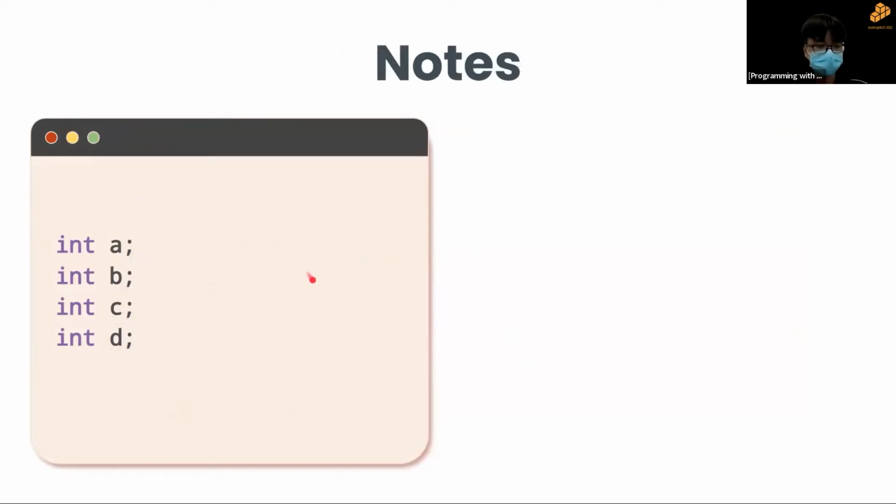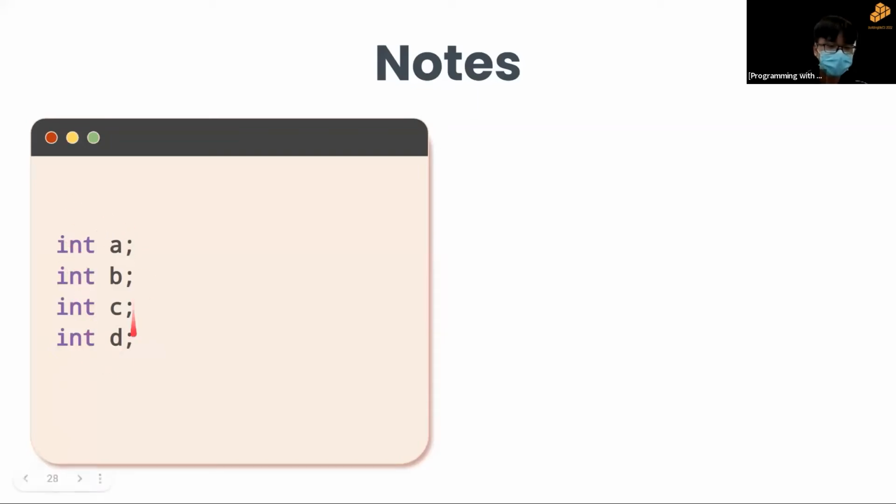So let's say I want to declare multiple variables. They are all integers without any initial value. I could do it this way, where I have 4 lines: int A, semicolon, int B, semicolon, int C, semicolon, int D, semicolon. I could do that, but it takes up 4 lines, and you have to keep writing the same things over and over again.